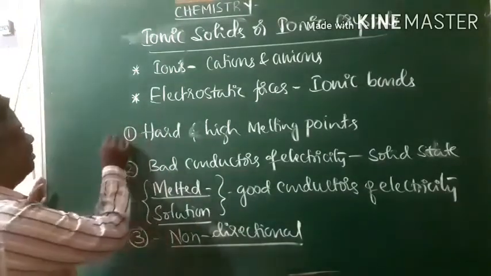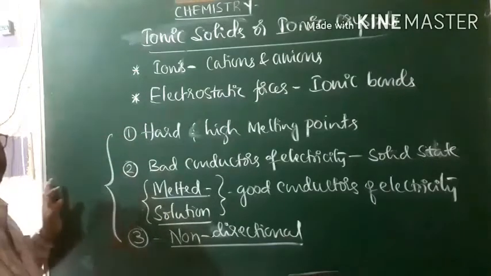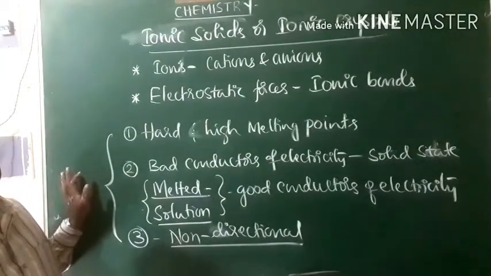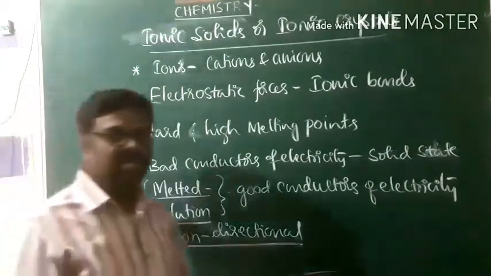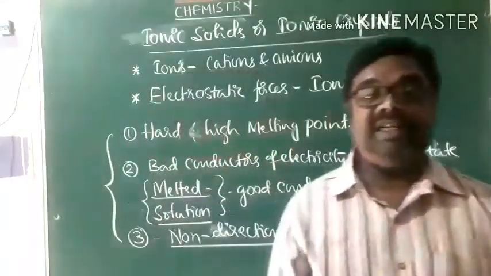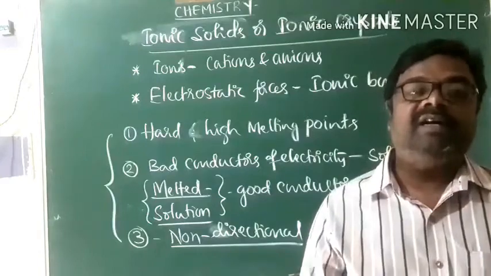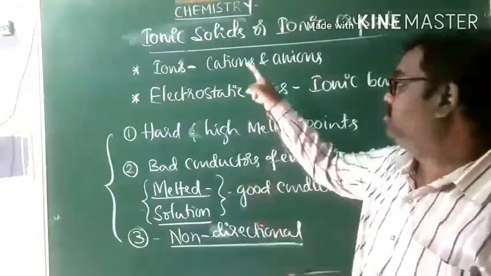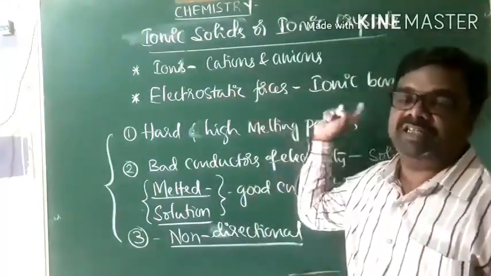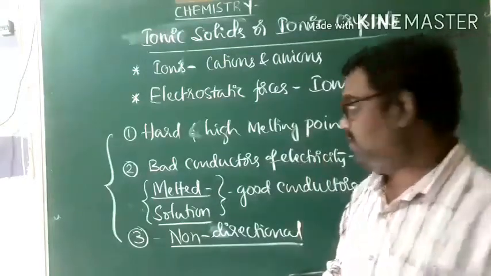So these are the properties of ionic crystals. Ionic crystals are the crystalline solids containing cations and anions as their constituent particles and are held together by strong electrostatic force of attractions, and that is what we call ionic crystals.